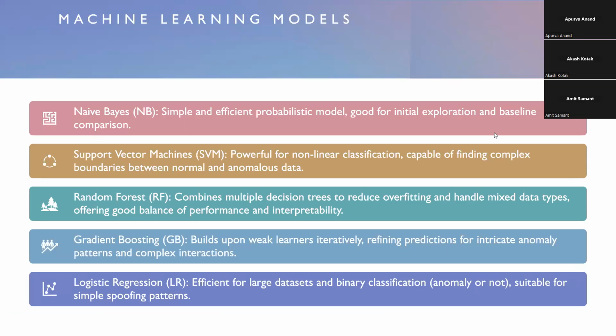Here I'll be discussing the machine learning models which we use to implement our theories and analysis. The first one is the statistical model, which is the naive-Bayes model. Naive-Bayes excels at handling high-dimensional datasets with mixed types, like sensor readings, analyzing probabilities to identify anomalies. It is efficient, requires minimal configuration, and sets a solid baseline for comparison.